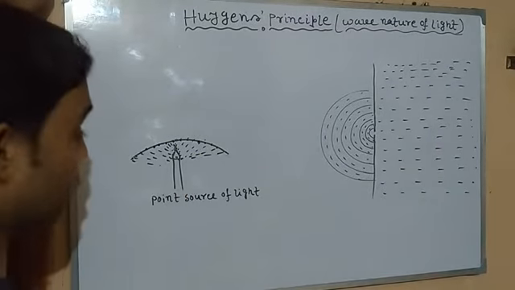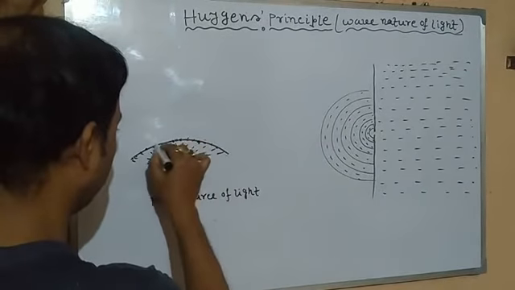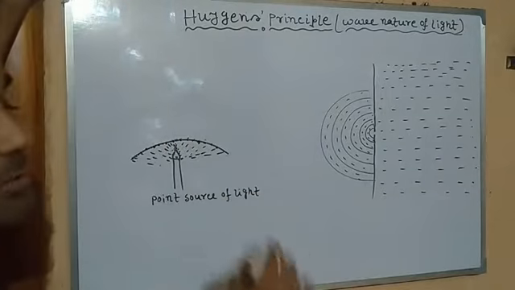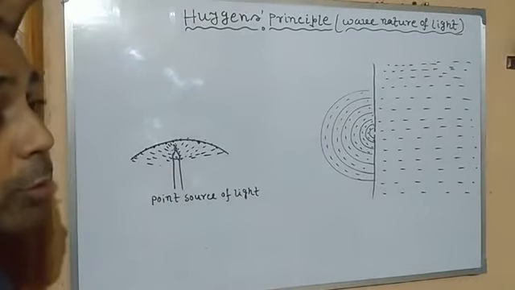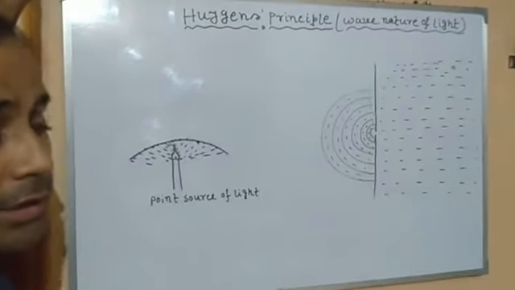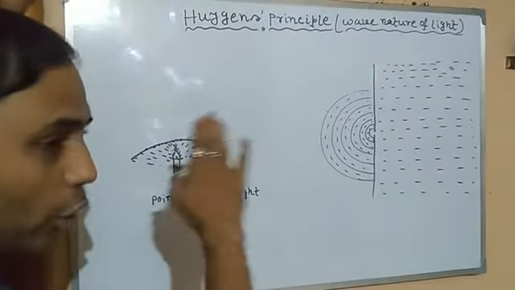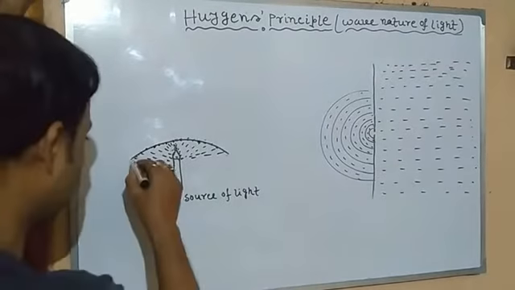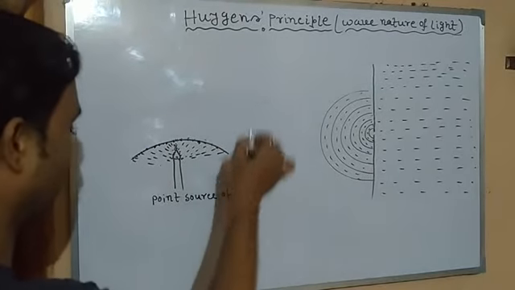We are not assuming them as particles. So here the light points, not particles, are all in the same phase because all have the maximum intensity. As we have already learned, what is a wavefront? A wavefront is the surface or line which is generally drawn by joining all the points which are in the same phase. So since they are in the same phase, because they have the same intensity, we get a wavefront.